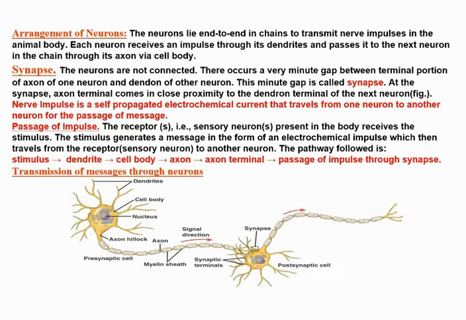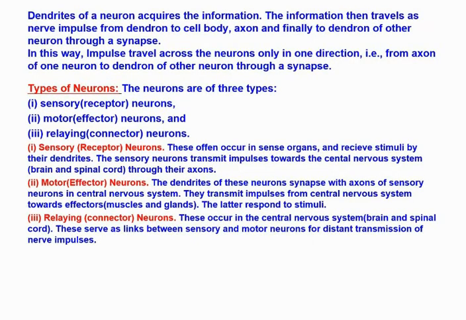Now you can see the figure of the transmission of messages through neurons. Here you can see the two neurons, how they are joined with each other. The message is transmitted through the synapse to the next neuron. Then the dendrites of a neuron acquire the information.